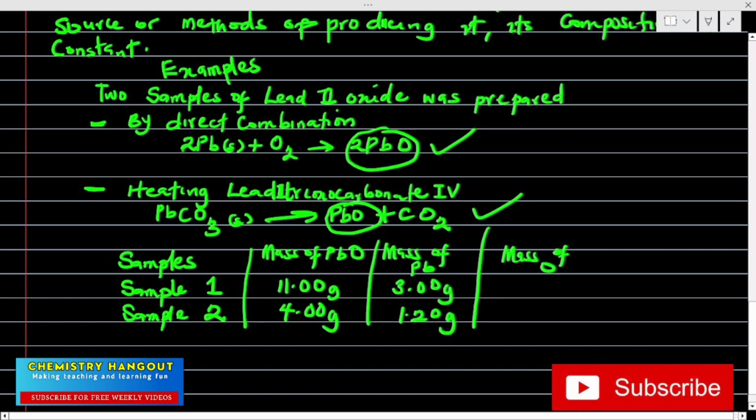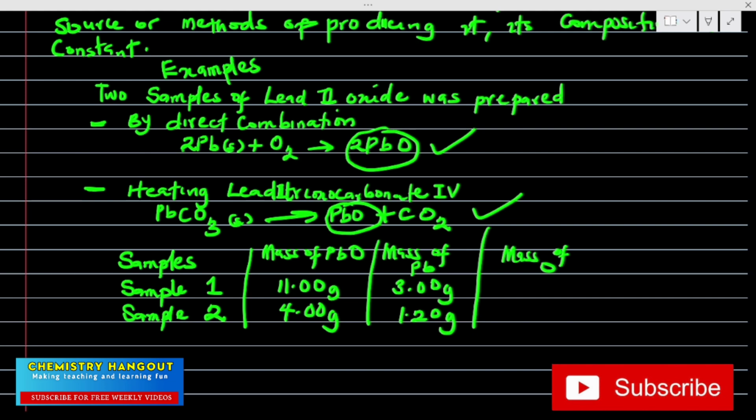Okay, please pay attention to this. So these are the values they gave us. The mass of lead oxide is 11 gram in the first sample. The mass of lead 2 oxide is 4.00 gram in the second sample, while the mass of lead is 3 gram and this one is 1.20. Since this is lead 2 oxide, what do we need to do?